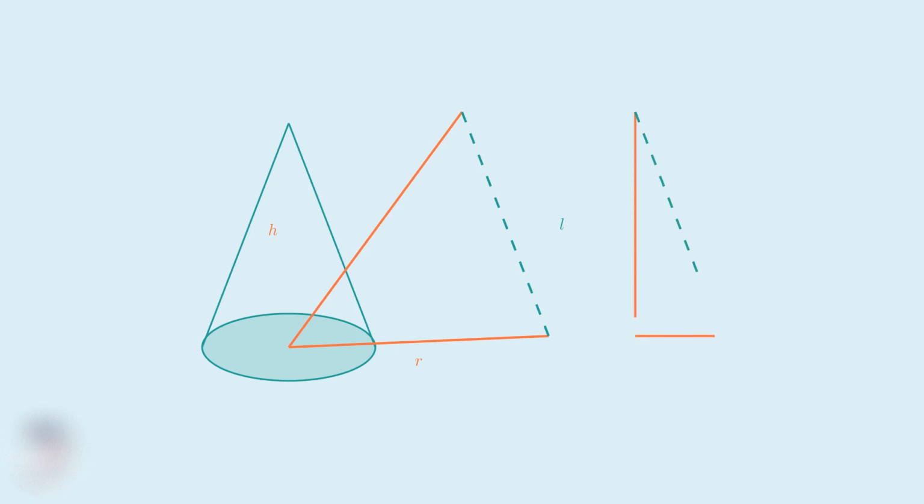Here's the key insight. These three measurements, the radius, height, and slant height, form a right triangle inside the cone. Notice that the height and radius meet at a perfect right angle. That's a 90-degree angle. This makes our triangle a right triangle. In this right triangle, the slant height is the hypotenuse, the longest side that's opposite the right angle. The height and radius are the two legs of the triangle. This geometric relationship is fundamental to understanding slant height.